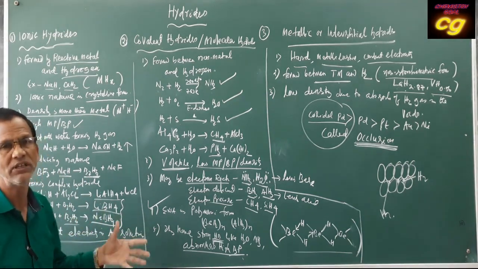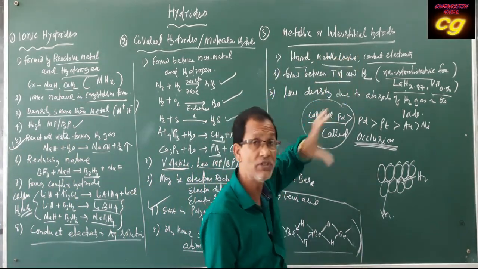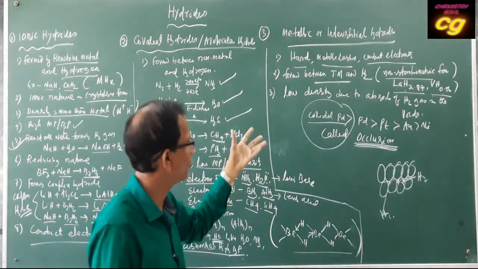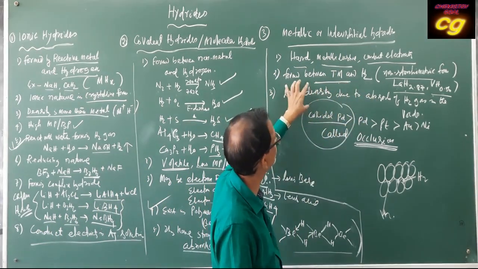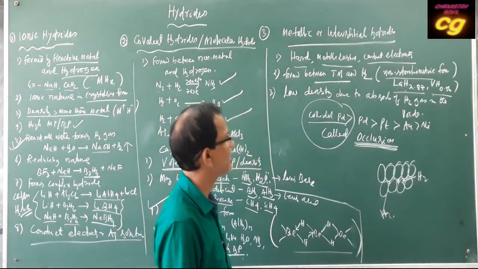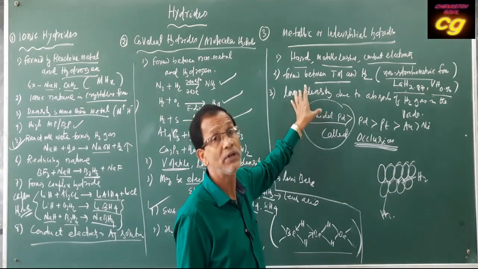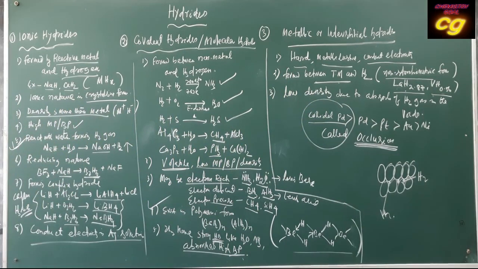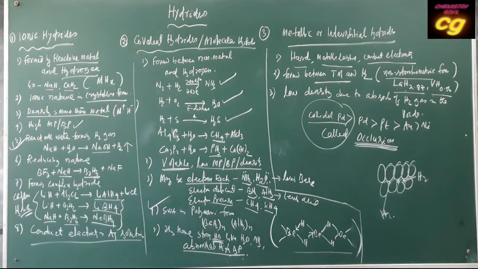The interstitial hydrides are also used as a reducing agent and as a source of hydrogen, because hydrogen can be trapped in the voids of metallic crystals. So hydrides are of three types, distinguished on the basis of their physical properties. Practice these three types of hydrides.